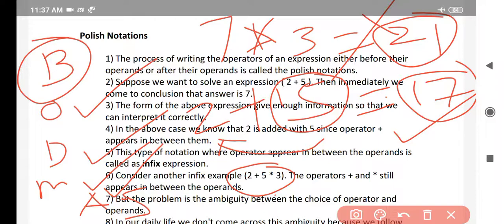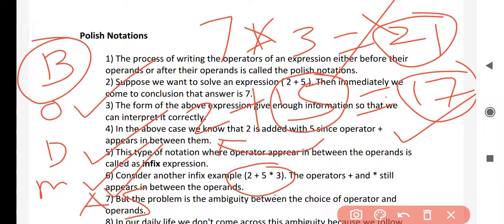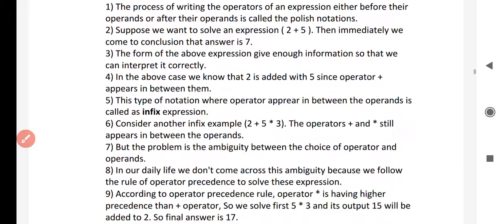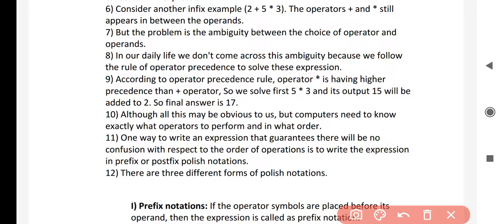Why? Because in 21 you have performed addition first and then multiplication. According to the mathematics rule, you have to perform multiplication first and then addition. The problem is the ambiguity between the choice of operator and operands. In our daily life, we don't come across this ambiguity because we follow the rule of operator precedence to solve this expression. In mathematics, the rule we follow is operator precedence.